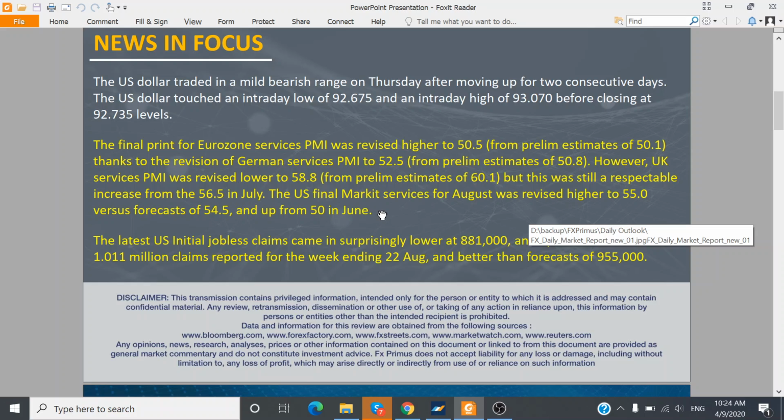However, it was still better than the July reading of 56.5. And finally, for the US market, the numbers came in at 55 versus market forecast of 54.5, and again better than the 50 reading in the month of June.